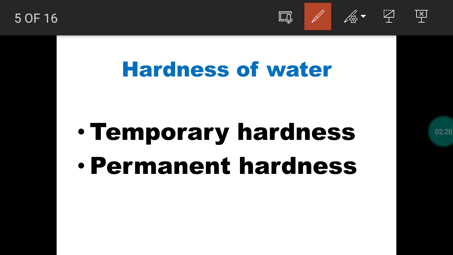So using a reverse osmosis system, we purify the water. That means in the RO machine, we remove the heavy metal ions, and then it can be used for drinking purposes. So we have to remove the metal ions from hard water. There are two types of hardness in water: one is temporary hardness, another is permanent hardness. This is mainly based on the salt present in the water.